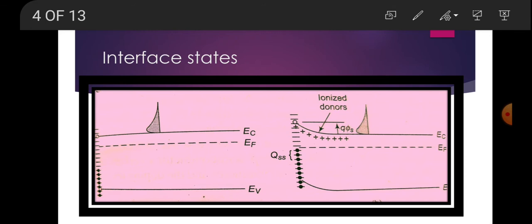If the surface is not passivated and the electrons occupy some of the surface states, a net surface charge builds up. A net surface charge requires an equal and opposite charge in the bulk, thus building up an electrostatic field normal to the surface. In this case, the positive charges ionize donors in the lattice. The bands bend in the semiconductor near the surface to reflect a built-in field as you have shown in the diagram. We see an electrostatic potential difference or surface potential phi s exists at the surface of the semiconductor bulk. The value of phi s depends on the density and energies of the surface states and on the doping level of the semiconductor.